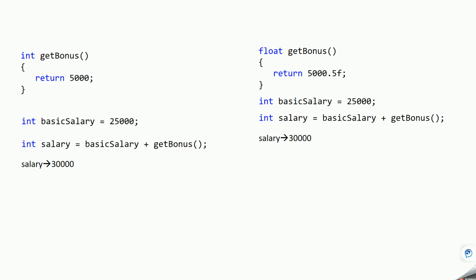So in that case we can use the auto keyword here, and this salary type will become float, and this salary value will be 30,000.5. So this is how robustness is achieved using the auto keyword.